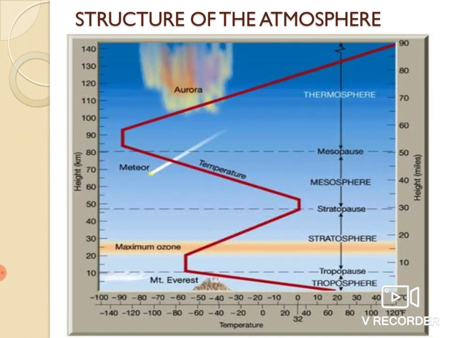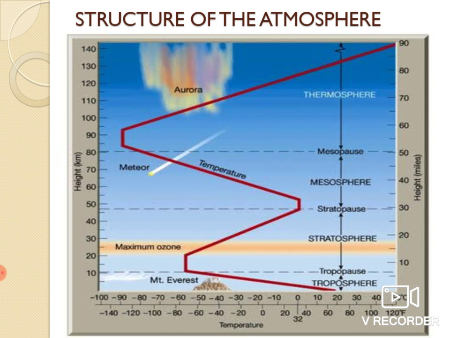Structure of the atmosphere. The atmosphere is broadly divided into 5 layers. Starting from near the Earth's surface, the layers are as follows: troposphere, stratosphere, mesosphere, thermosphere, and exosphere. First, troposphere.